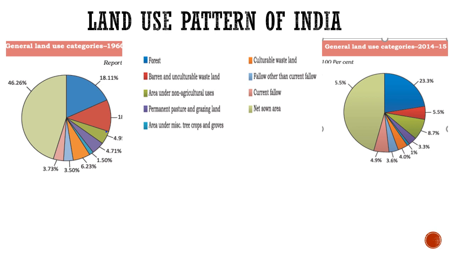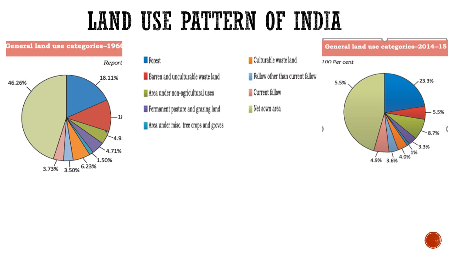Next is fallow other than current fallow land. The percentage of this type of land other than current fallow land was 3.50 in 1960-61, and that is almost same or a little bit increased in the percentage, 3.6%. So it is not good.